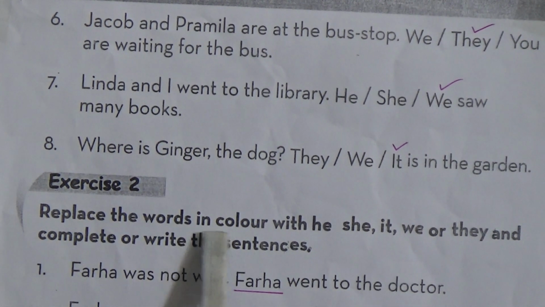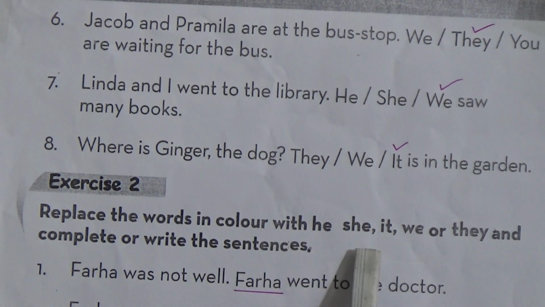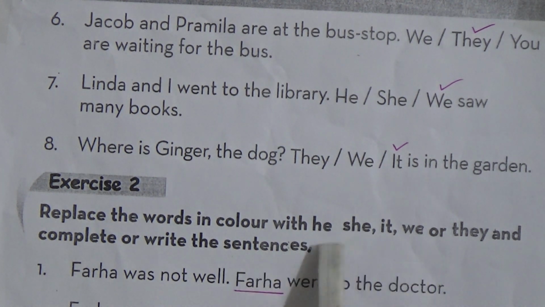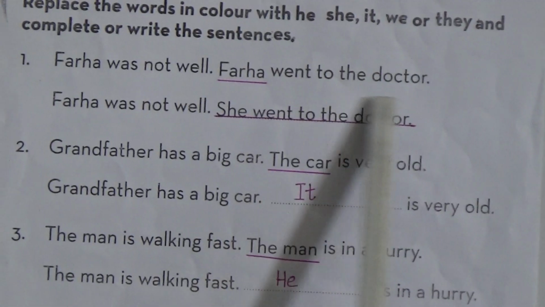Replace the words in color with he, she, it, we or they and write the sentences. Number 1. Farah was not well. Farah went to the doctor.